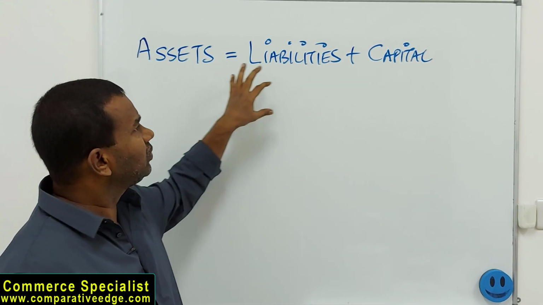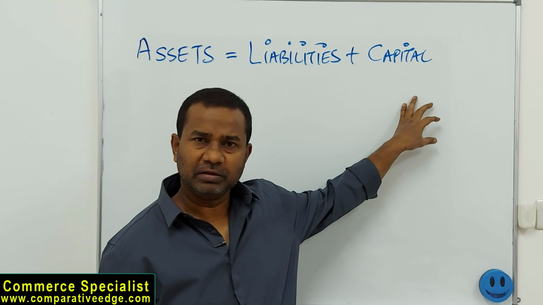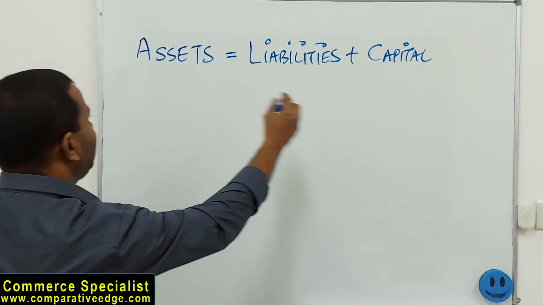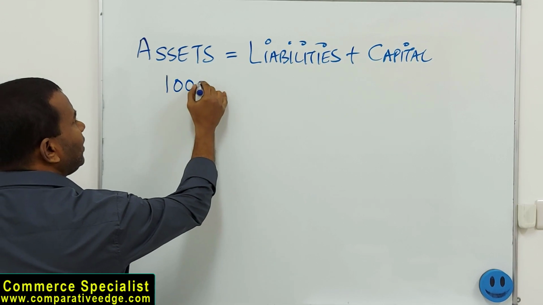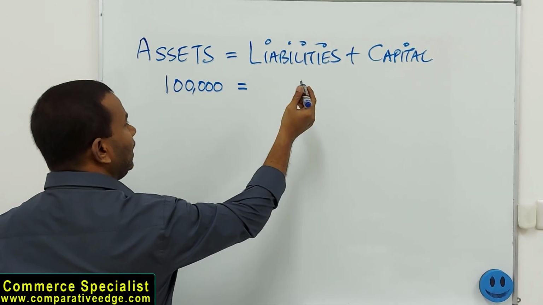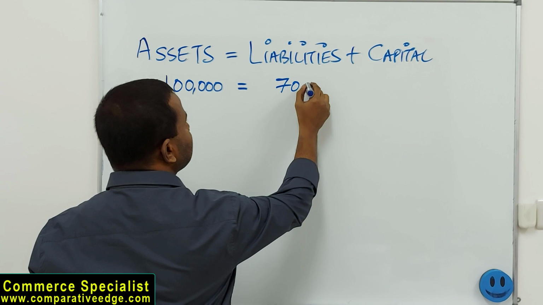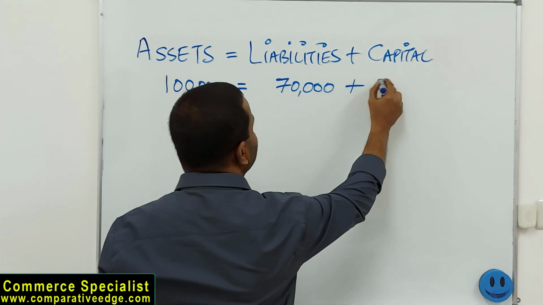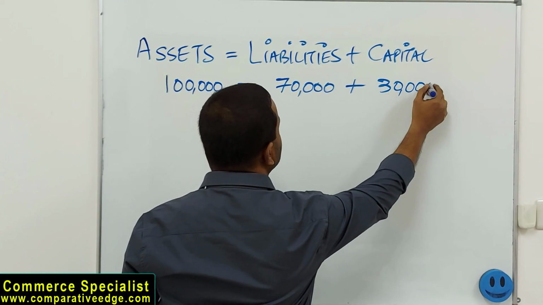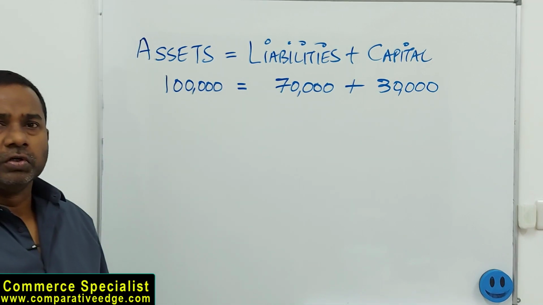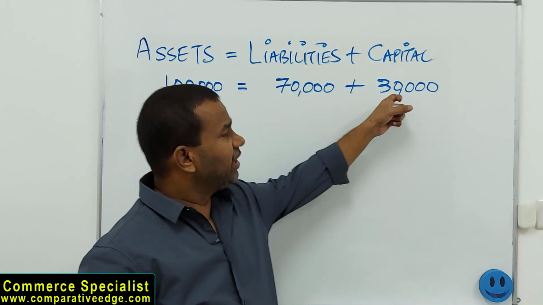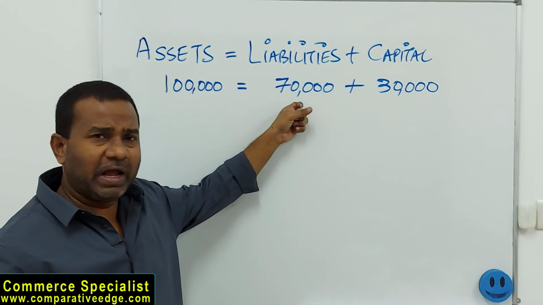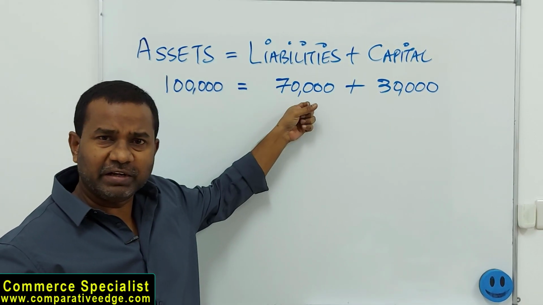So we have assets. Assets are always equal to liabilities plus capital. Have a look at a numerical example. If a business has assets of 100,000, let's say it has liability of 70,000 and capital of 30,000. So I can say that I started a business, I invested 30,000, I took a loan from bank, that is my liability, 70.